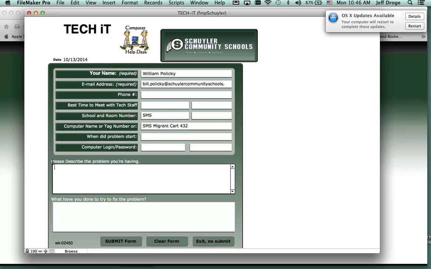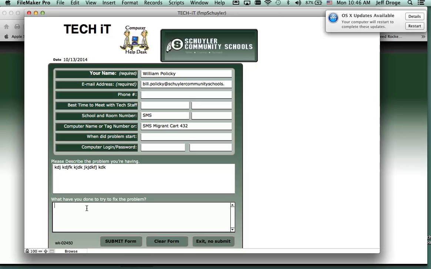And then down here, please describe the problem you're having. So type your description of the problem, and then it's helpful if you could just describe what you've tried to do to fix the problem. Again, the more information you can provide us, the better, the quicker things will go, and we'll be able to troubleshoot that a little bit easier and a little bit quicker, hopefully.